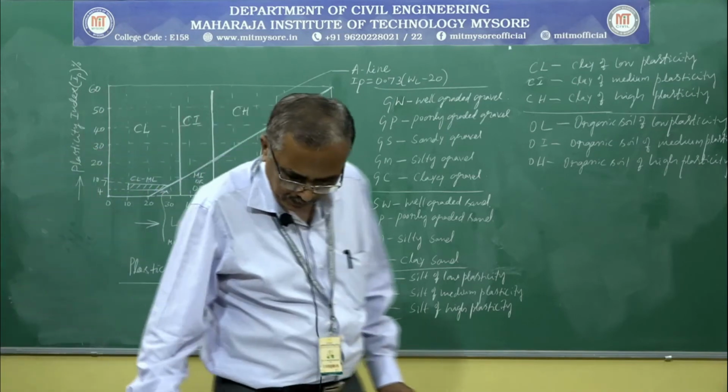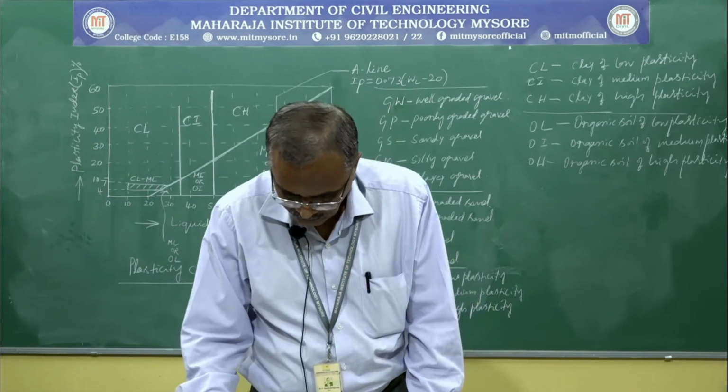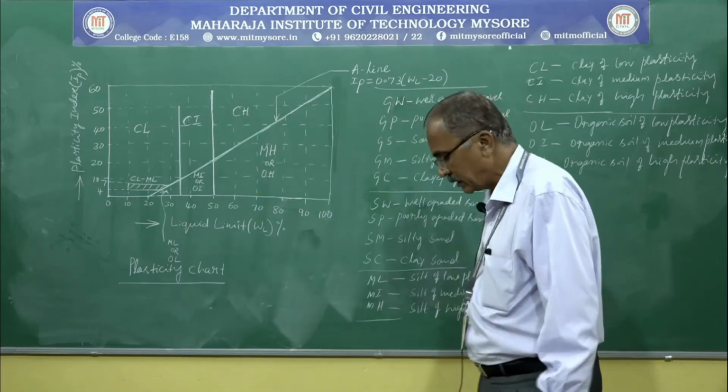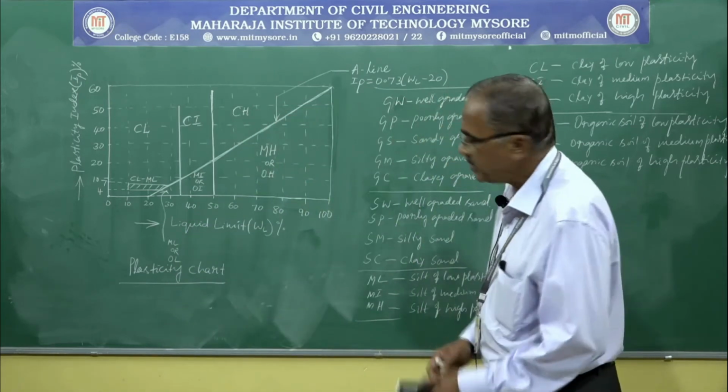The last classification under IS is highly organic soil and other miscellaneous soil.